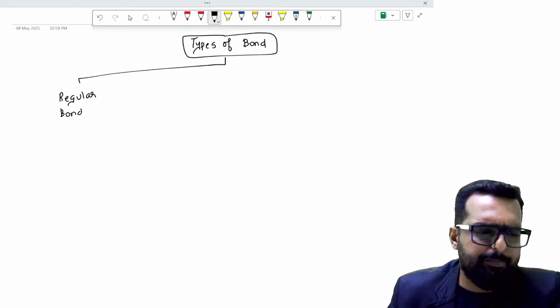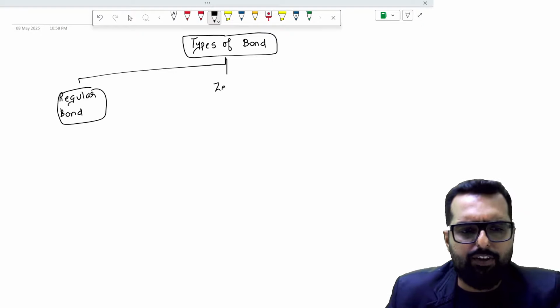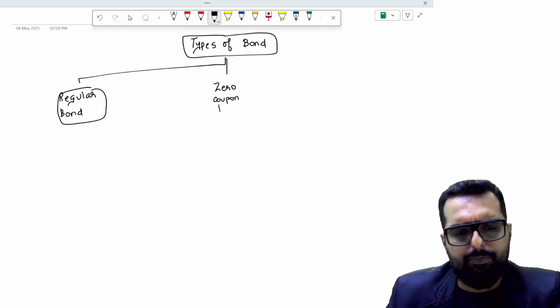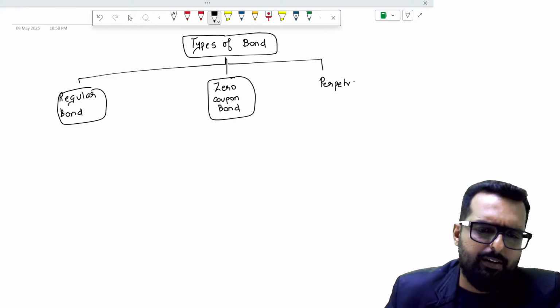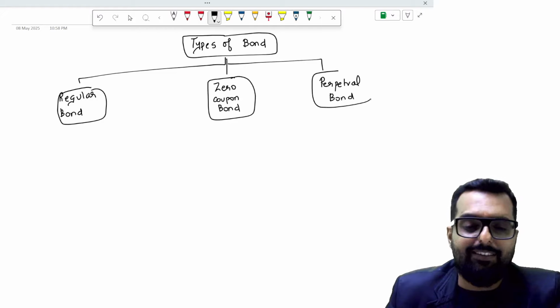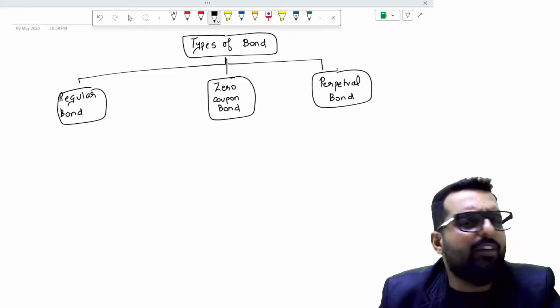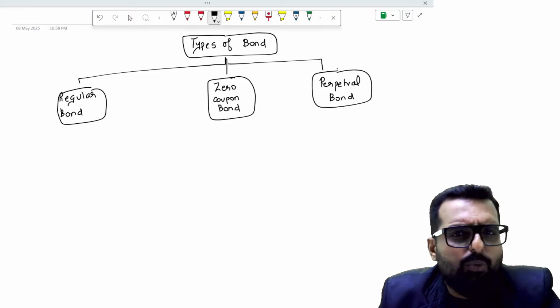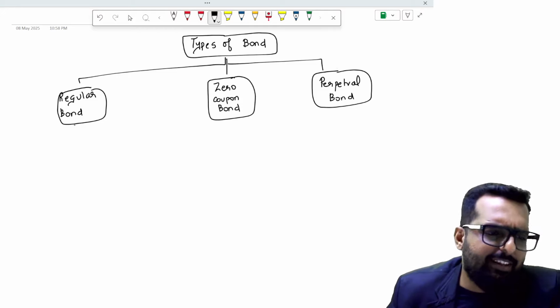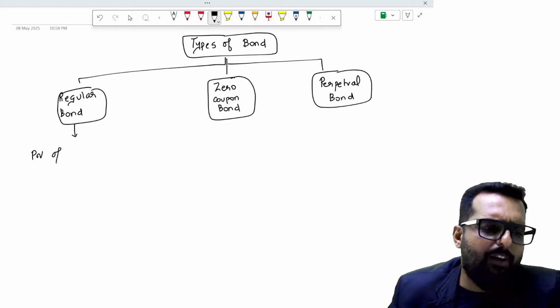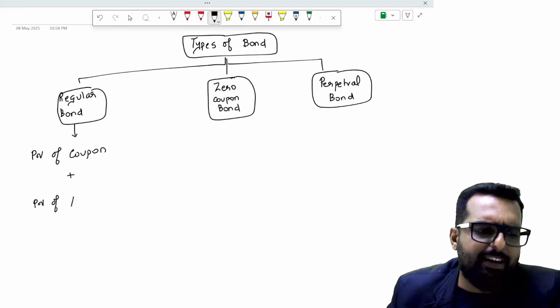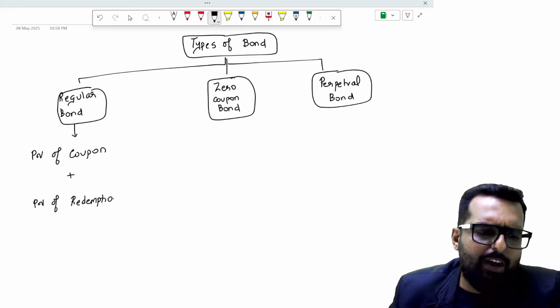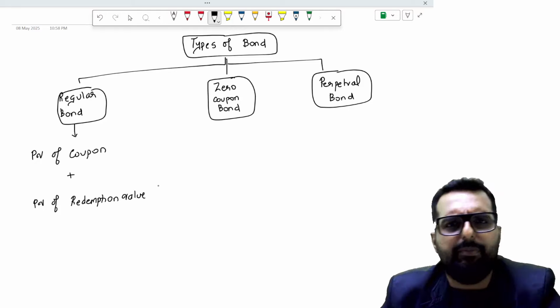You have a regular bond, correct? Then you have a zero coupon bond. Then you have a perpetual bond. Now, friends, in case of a regular bond, you will have a limited life. You will have a redemption value. You will also have a coupon price. So can I say in case of regular bond, the value of a bond is nothing but it is the present value of coupon payment that you receive along with present value of whatever is the redemption value that you are generating over there. Everybody clear?